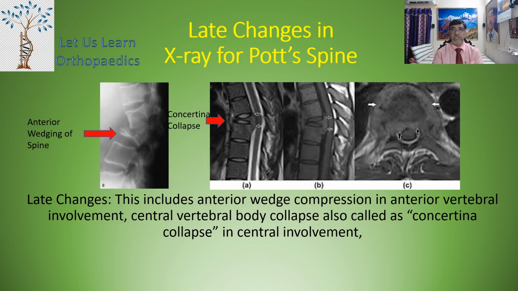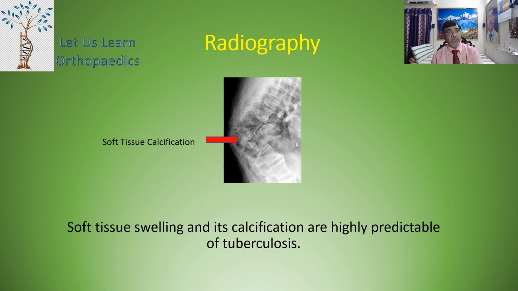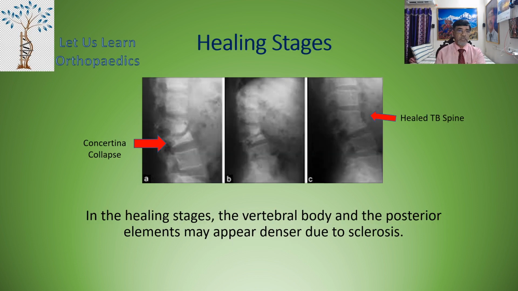The late changes in the X-rays for Pott's spine include the anterior wedge compression in anterior vertebral involvement, as shown in the first X-ray, and the central vertebral collapse, also called concertina collapse, in central involvement, as seen in the second MRI picture. Soft tissue swelling and its calcification are highly predictive of tuberculosis. In the healing stages, the vertebral body and the posterior element may appear denser due to sclerosis.